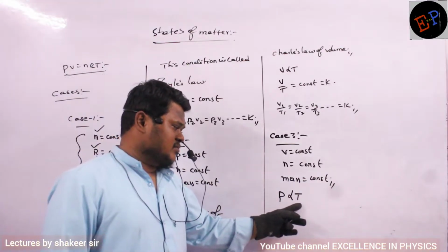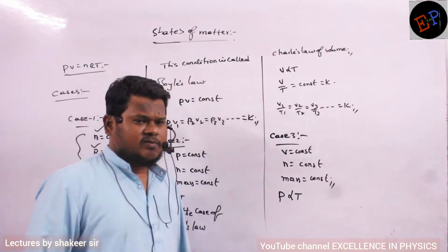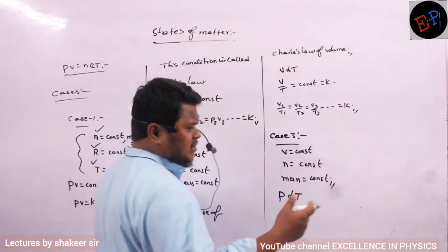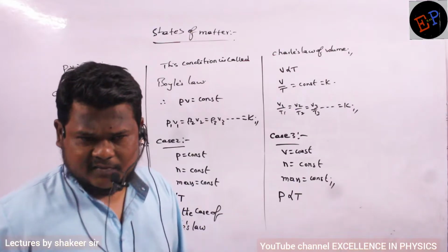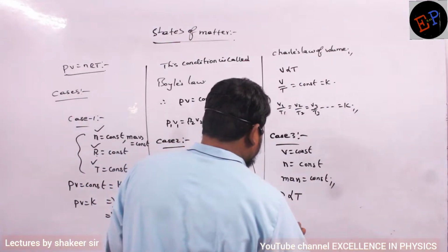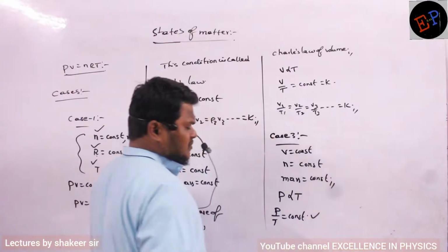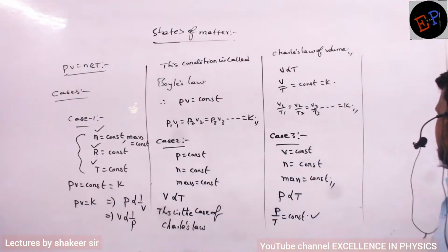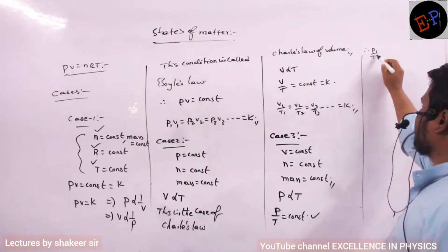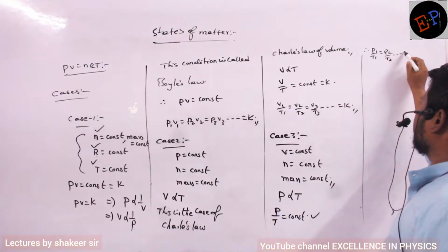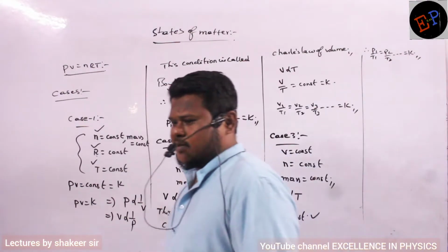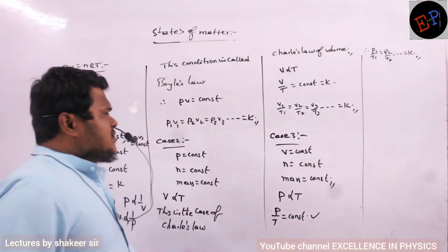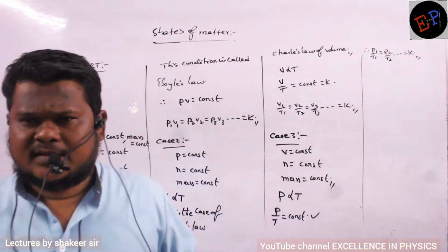So with the increase in temperature, the pressure also changes by some constant. That constant depends upon the initial state of the gas. I can write P by T is a constant, and this constant is called the constant of proportionality. It depends on initial conditions of the gas. So I will write P1 by T1 is equal to P2 by T2, and it goes on, and it is equal to K. You can write like this also. Are you able to understand? So these are some of the cases which we have studied.